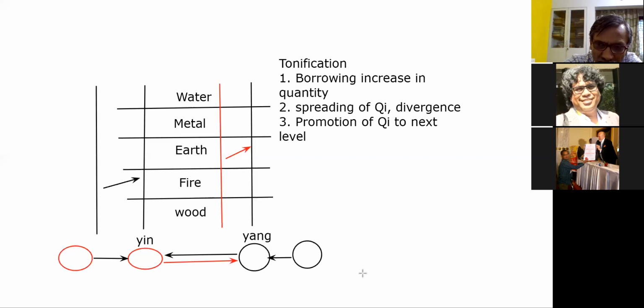If you really want to work through 5-element theory, and if you do not want to mug up the pathology of all points, then you will have to know this mechanism. Okay? If you have questions now, you can ask me now. I have told you everything about tonification and sedation. Just the reverse of tonification is sedation.